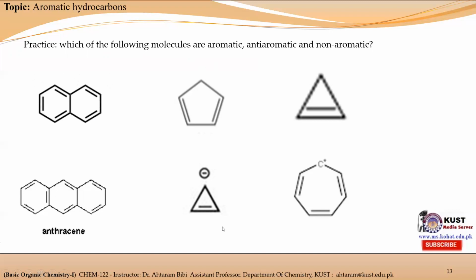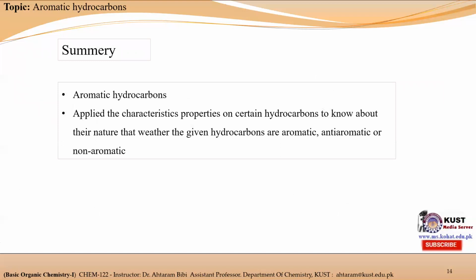So for each molecule, you have to properly mention whether the given molecule is an aromatic, anti-aromatic, or non-aromatic hydrocarbon. So the summary of today's lecture is that we have defined aromatic hydrocarbons: those hydrocarbons which are cyclic in nature, fully conjugated, have a planar structure, and possess 4n plus 2 pi electrons are considered aromatic hydrocarbons. And then we have applied the characteristic properties of aromatic, anti-aromatic, and non-aromatic hydrocarbons on certain molecules to check whether the given hydrocarbons are aromatic, anti-aromatic, or non-aromatic. Thank you.